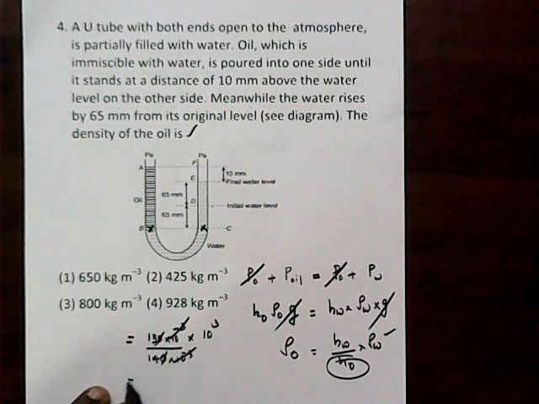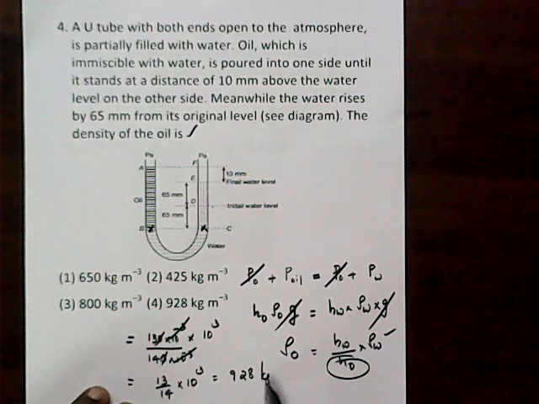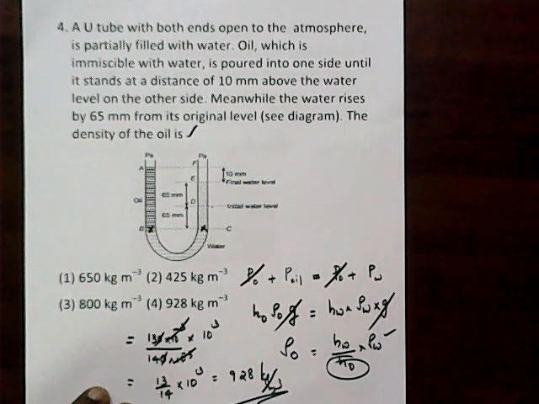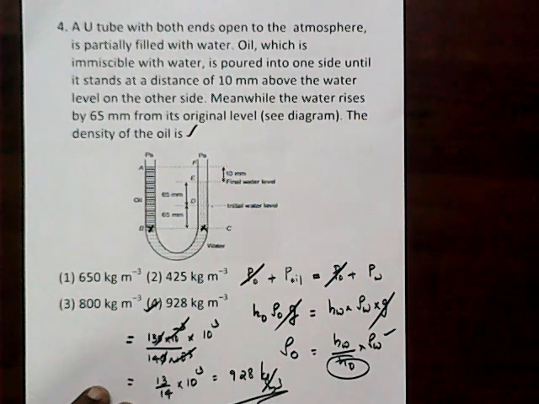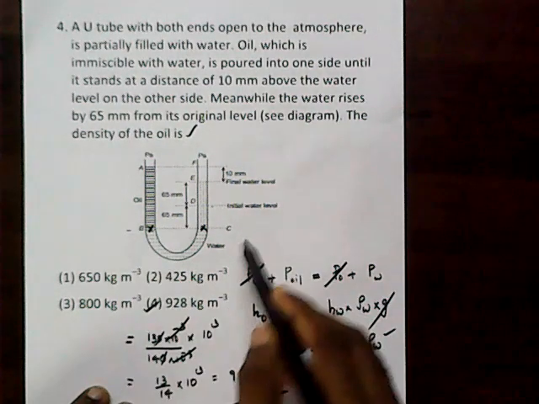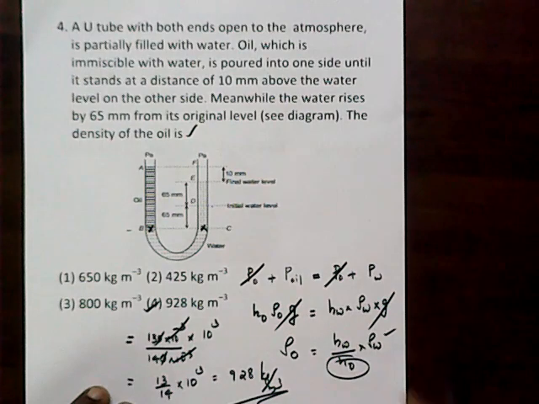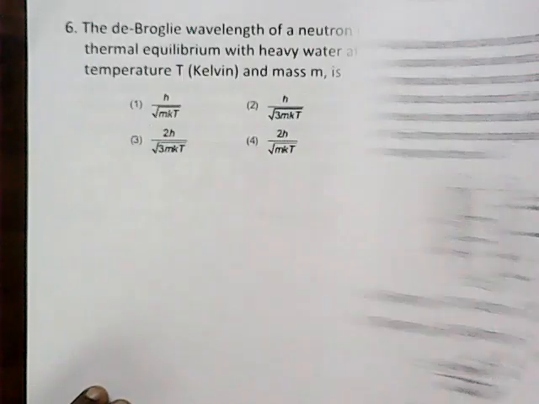Then you get the value equal to 13 by 40 into 10 raised to 3. So that is equal to 928 kilogram per meter cube. So you get the answer as 4. A good aspect, and keep in mind on a horizontal line, the pressures become equal, and hence we take the concept like that.